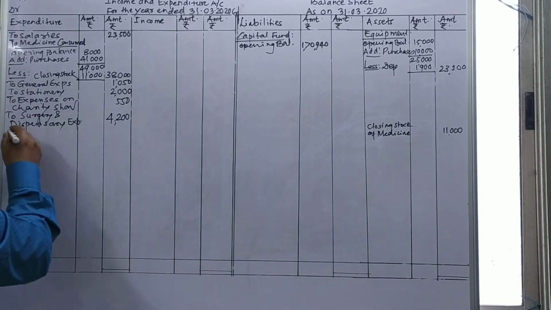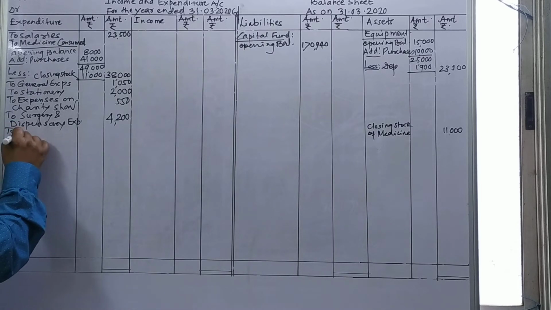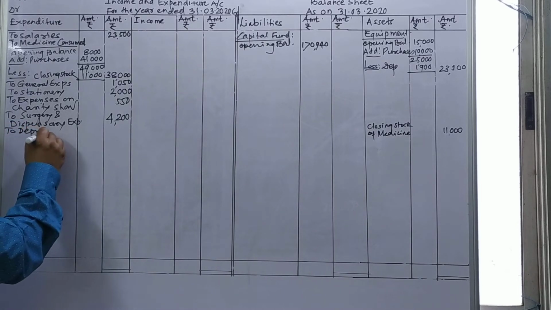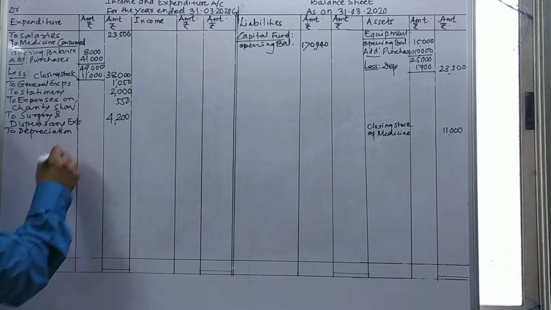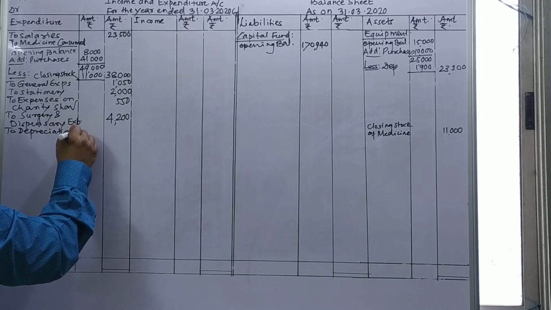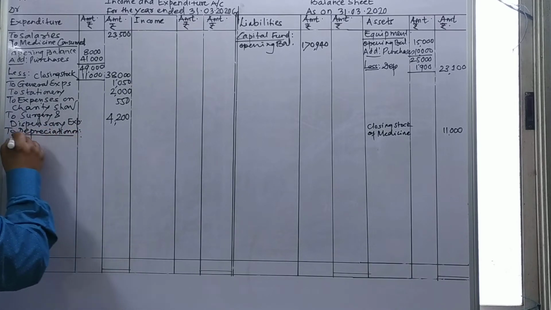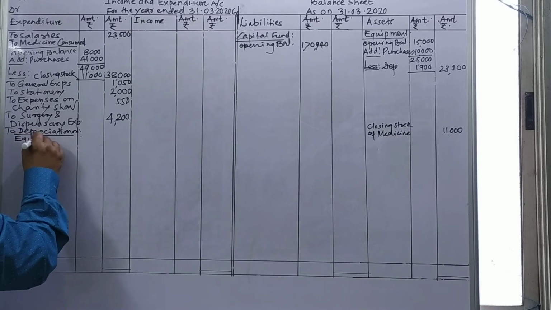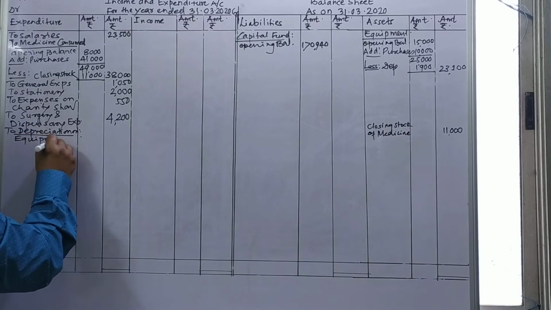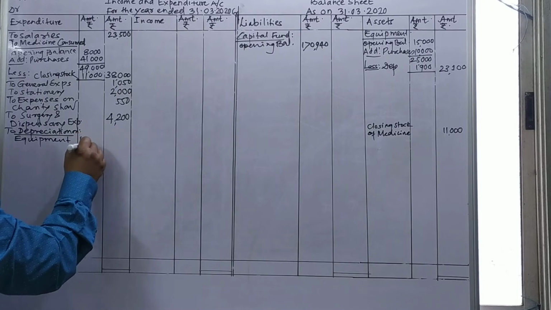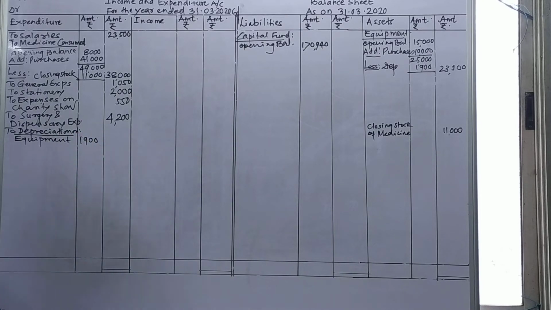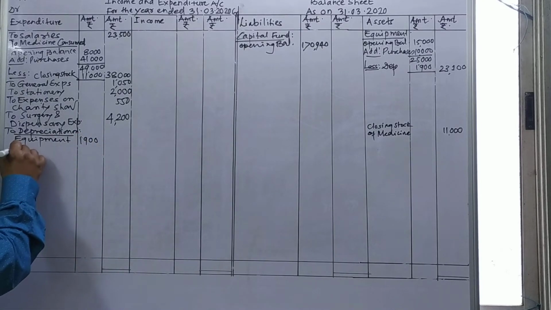Then I will take depreciation. Depreciation is deducted from the particular assets and shown on the expenditure side. Depreciation on equipment is given as 1,900, and the building also is given to us. I will take that building also here.